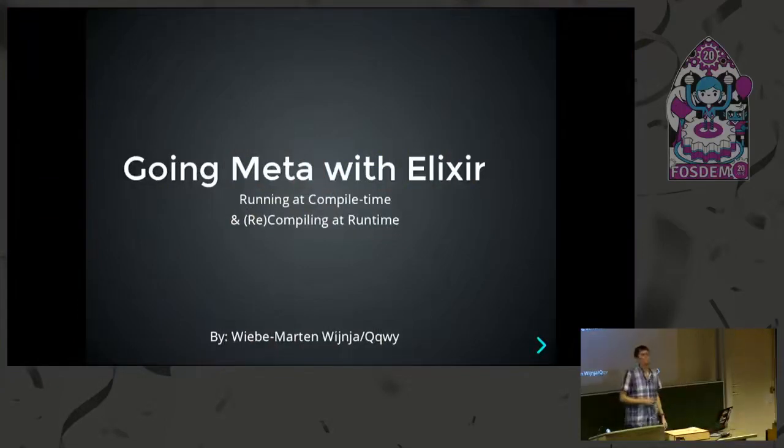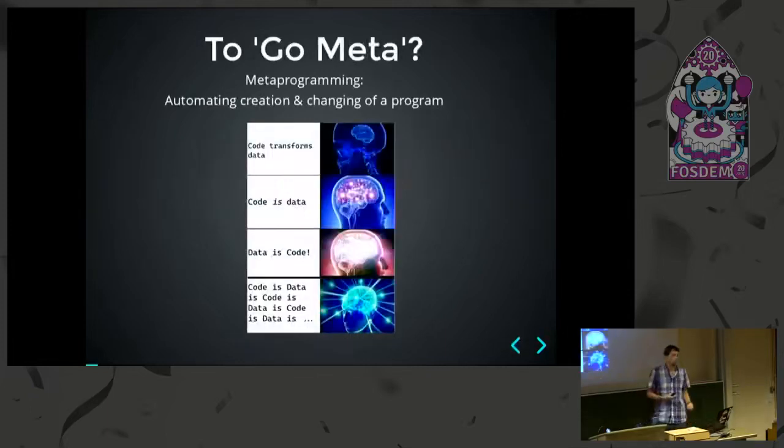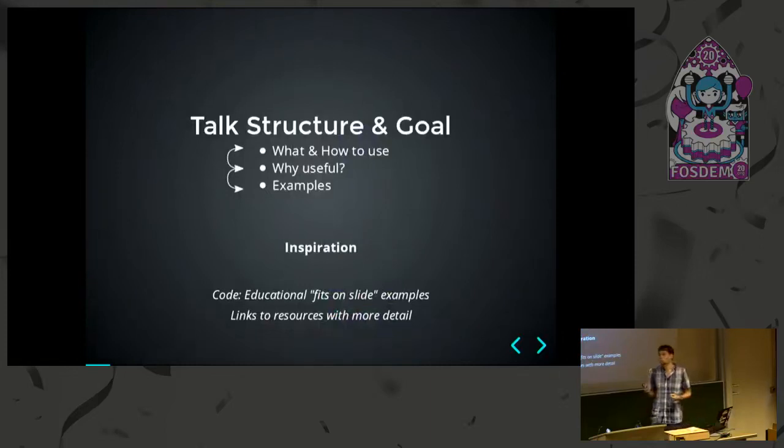So, welcome everyone. I'll be talking about going meta with Elixir. So, what does it mean to go meta? Well, within the context of programming, metaprogramming means that rather than just writing a program that takes some data as input and transforms this data and performs some tasks as output, it actually treats the program itself as data that it can create and modify while it is running. So in this talk, I'm going to explain to you in what ways Elixir helps you with doing metaprogramming and why this is useful, and give you a couple of very practical real-life examples.